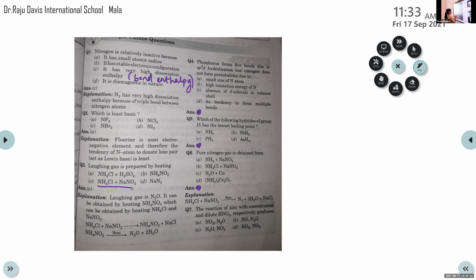And here the explanation is given. Laughing gas is N2O. It can be obtained by heating NH4NO3, which can be obtained by heating NH4Cl and NaNO3. So there will be two chemical reactions. NH4Cl plus NaNO3 gives NH4NO3 plus NaCl. Then this NH4NO3 on heating produces laughing gas, N2O, plus 2H2O. So you have to remember the chemical formula of laughing gas is N2O.